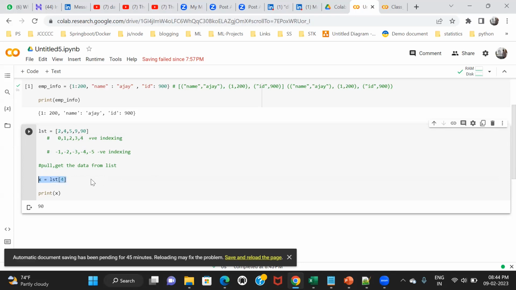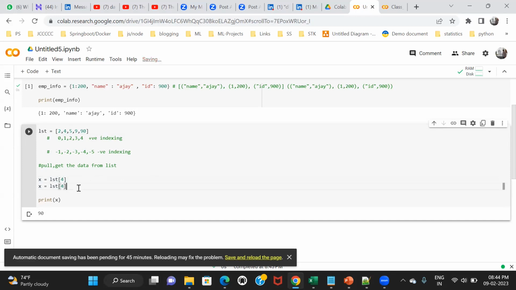Let me use one more variable, x and y. The same data set remains, but the approach is different. Now let me print x, y. It shows 90, 90, both the same data, but the indexing is different. Now I want to approach 5 in the reverse direction. What can be the index of 5?